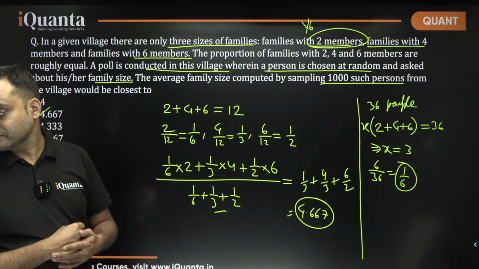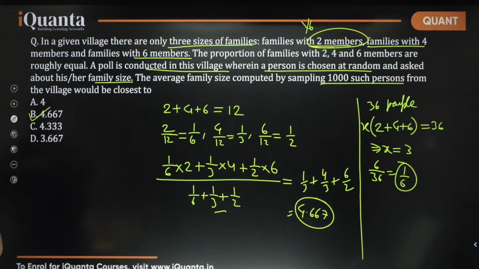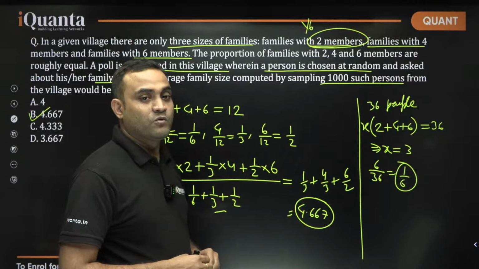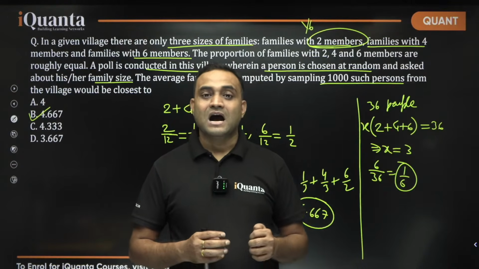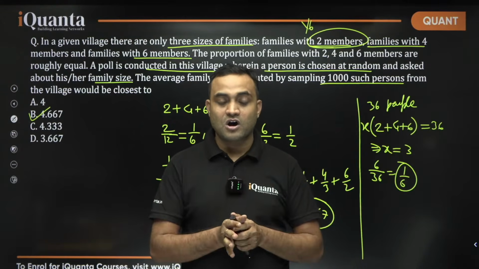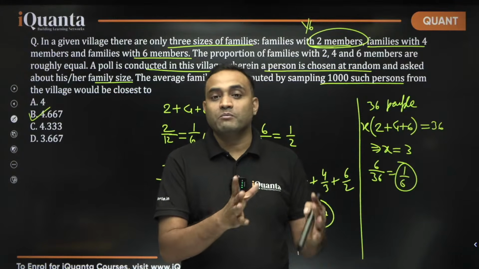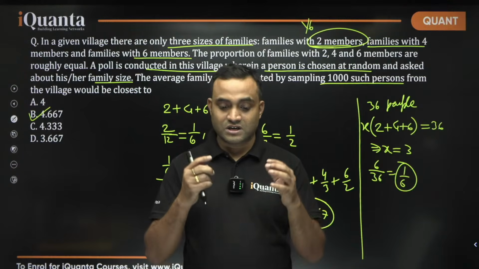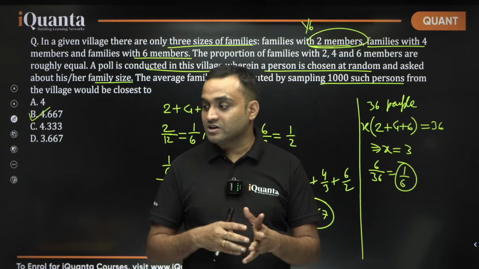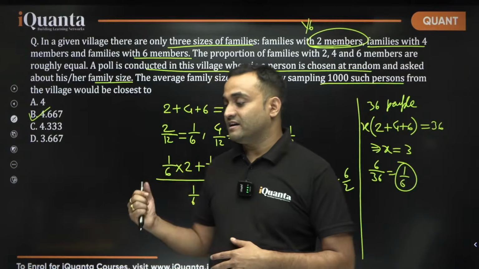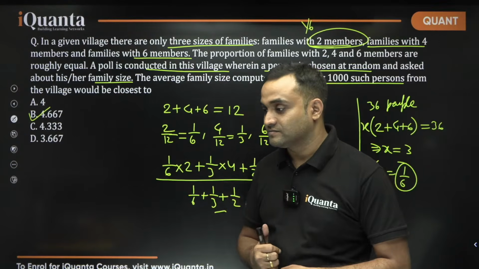Okay? All right. It's just about the weighted average. We are finding what is the weight of these particular group of members and what their answer will be. According to their answers, we are finding the average.